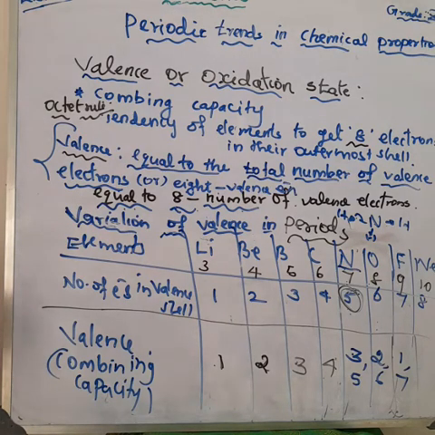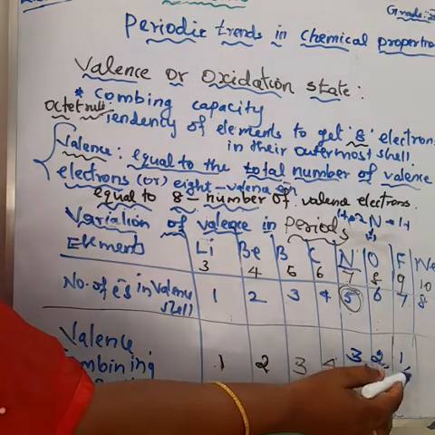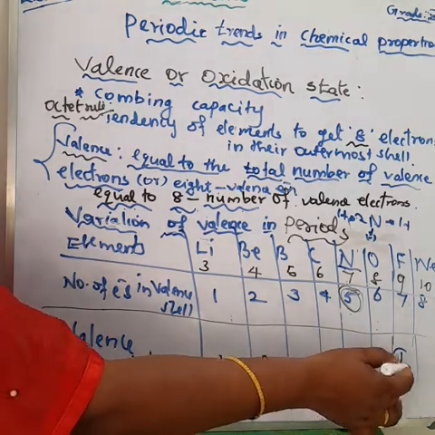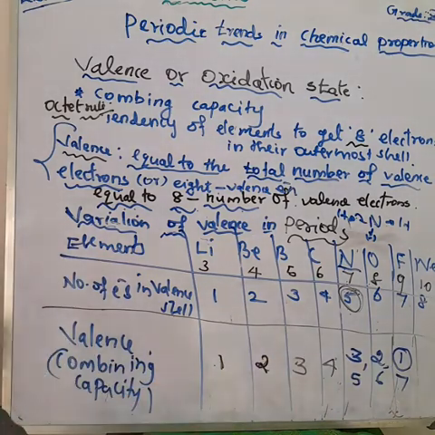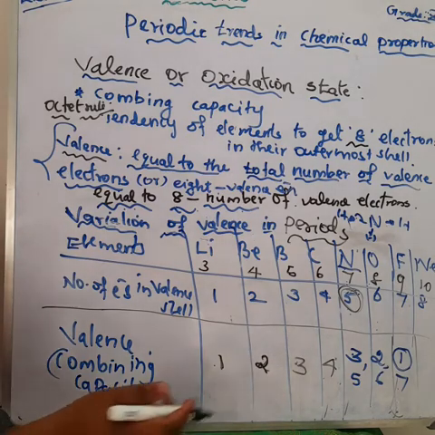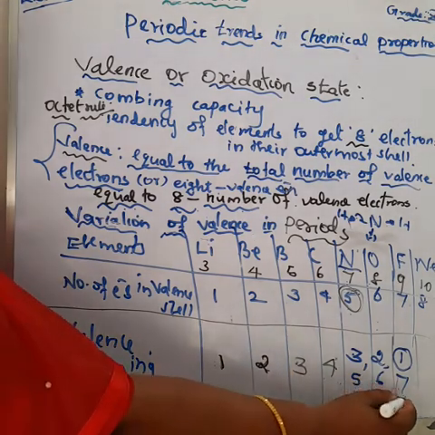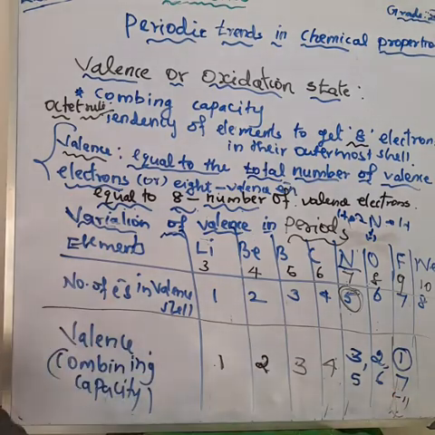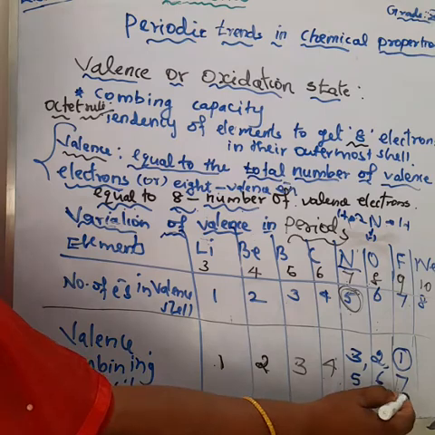So the combining capacity of fluorine means gaining 1 electron. Okay, so the valence of fluorine could be 7 or 1, but we do not consider 7; we consider 1 as the valence of fluorine. So what is the oxidation state for fluorine? -1, because it gains 1 electron to form an anion. Fluorine minus, so -1. Understood?